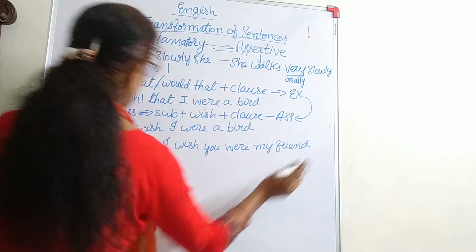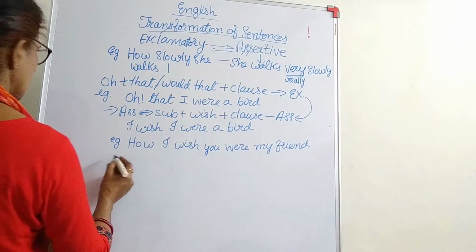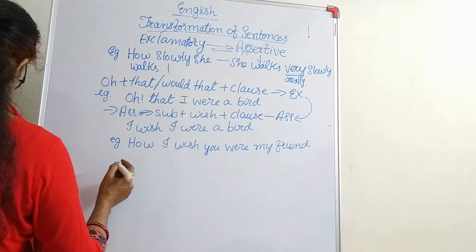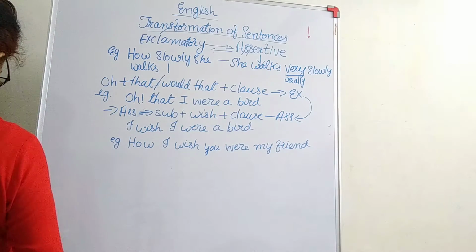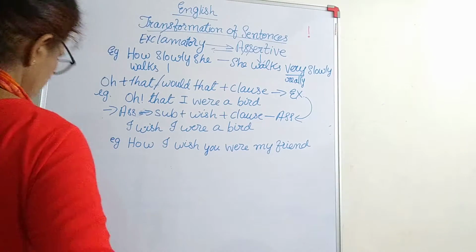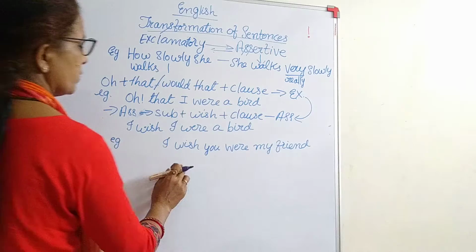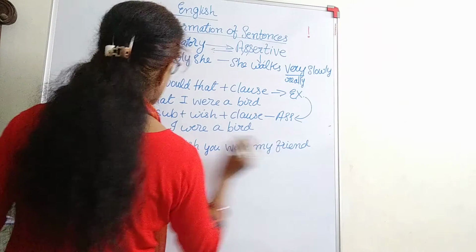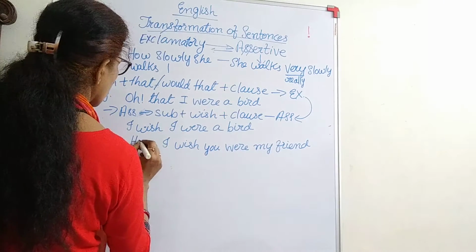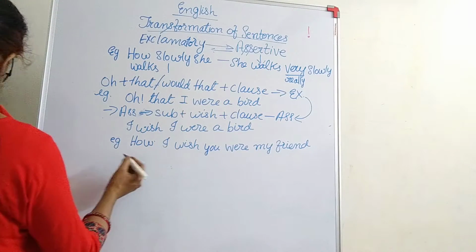How I wish you were my friend. Okay, and the same sentence will come into how. Okay, this is assertive sentence. I wish you were my friend. Or sometimes how is also added there. How I wish you were my friend.